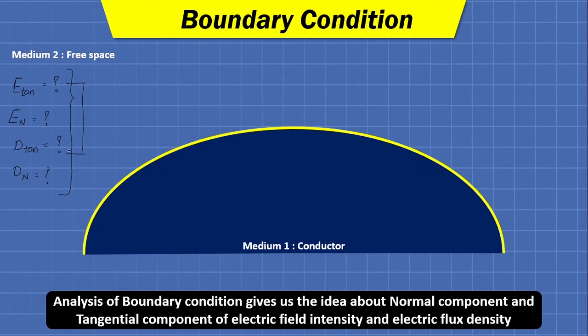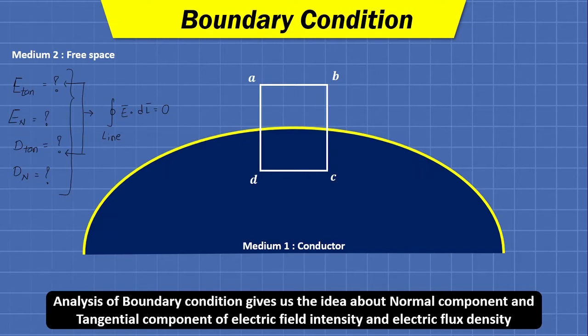Okay, so for the very first objective, we are going to derive the value of tangential component of intensity and density with the help of closed integration E bar dot dl bar equals 0. Now if we want to perform closed line integration, then we must take a closed path for calculation. So we are taking a closed rectangular path and we have named it ABCD. The condition at which we are assuming this path is very crucial and very important to understand.